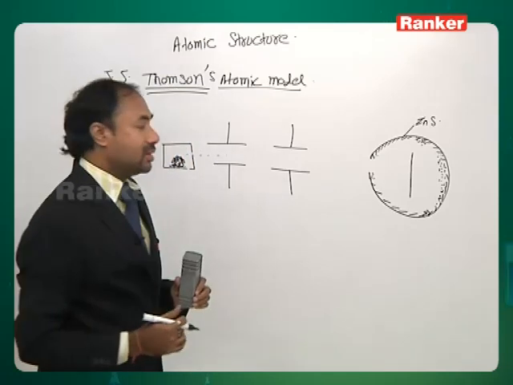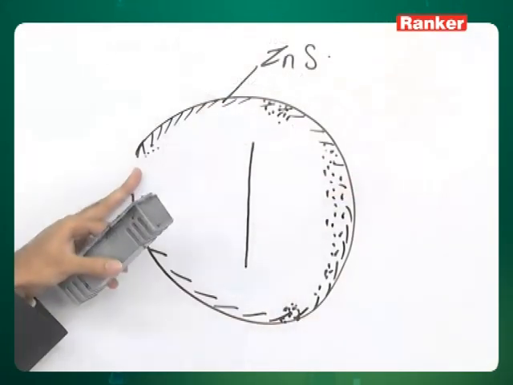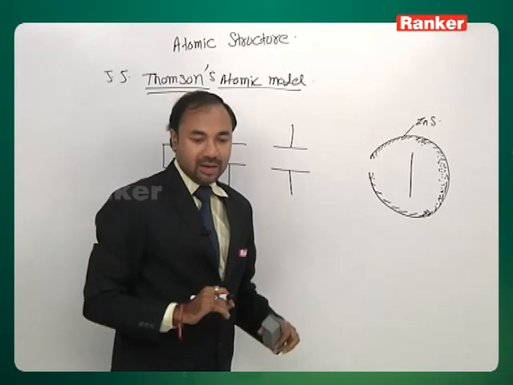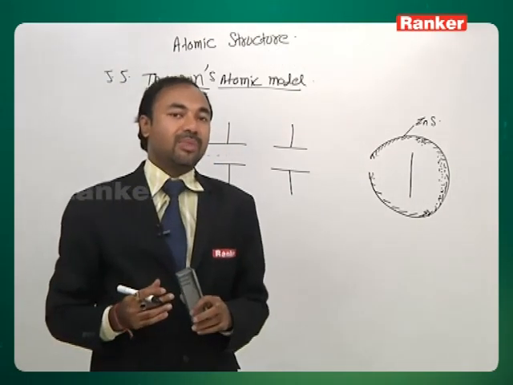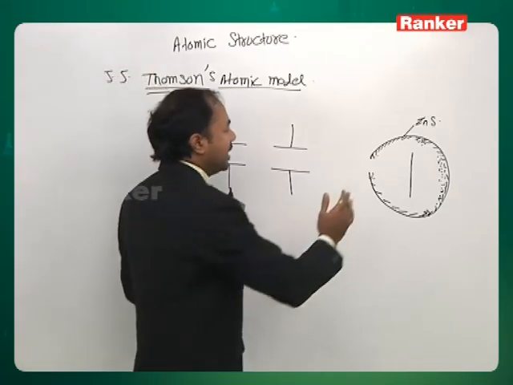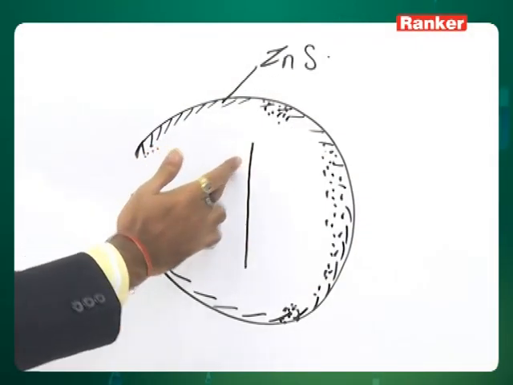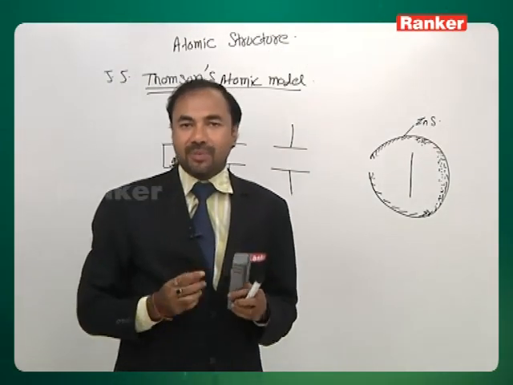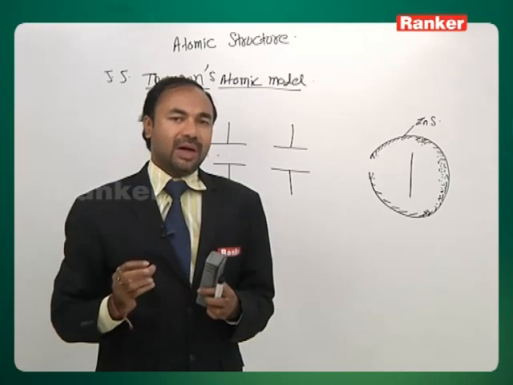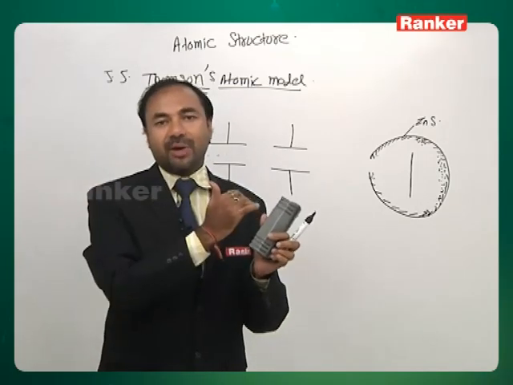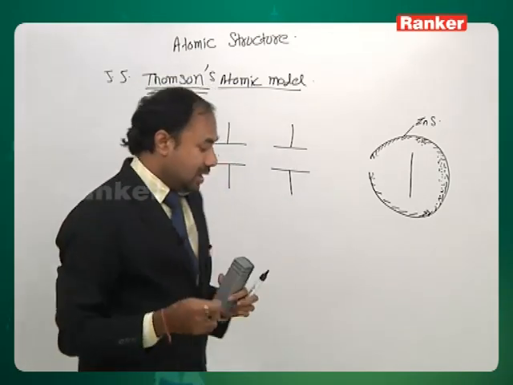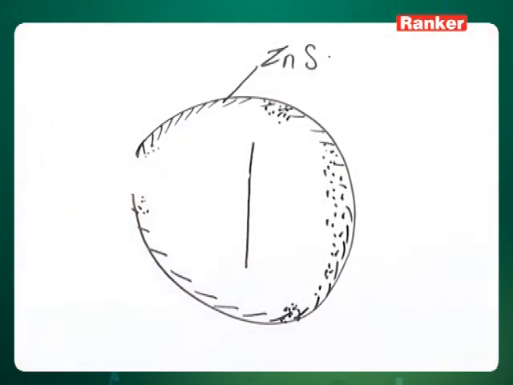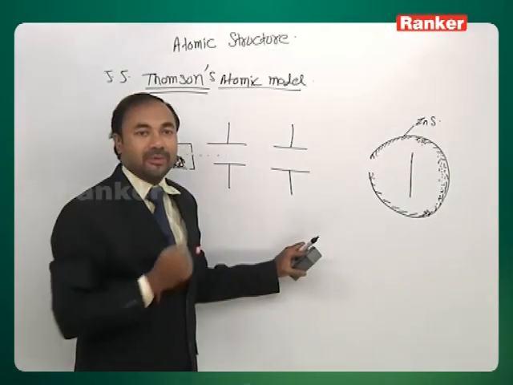Actually, when Rutherford saw these black spots, he was surprised like anything. These black spots would have been made if an alpha particle collided with the foil here and came back. Alpha particle has very high penetrating power, so high that even a steel sheet can be penetrated by an alpha particle. But even a thin gold foil, it could not penetrate. So that was very surprising for Rutherford here.